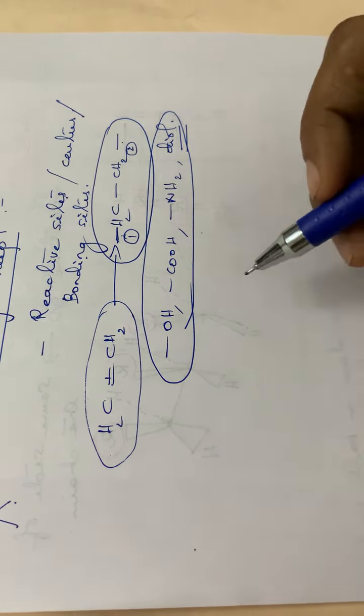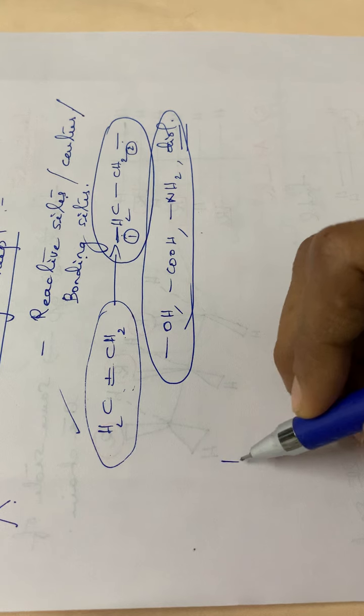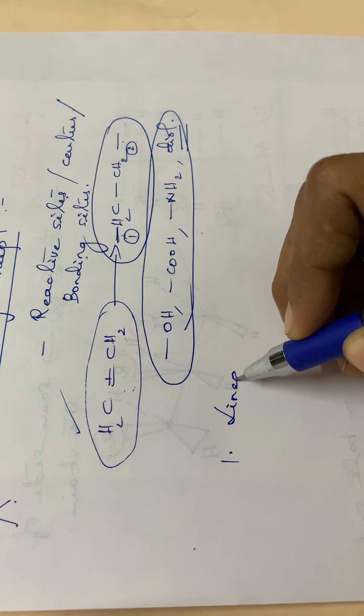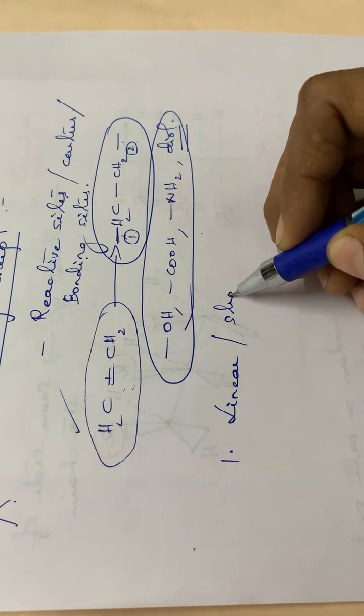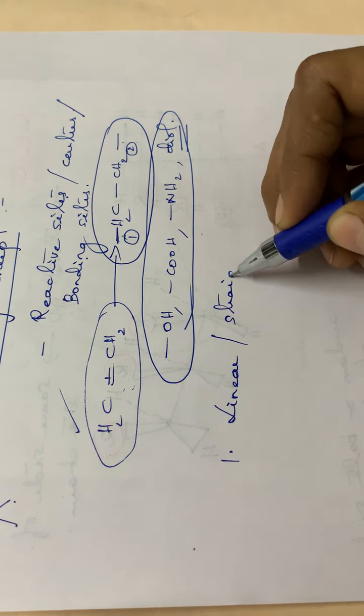Based on this functionality, the monomer units, or the molecules, can be classified into three categories. The first one is the linear or straight chain molecule.